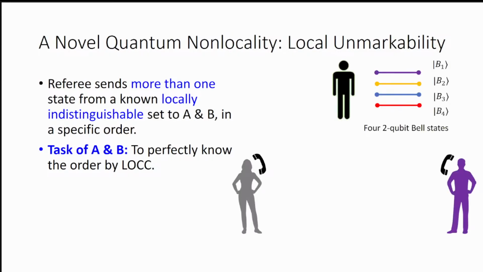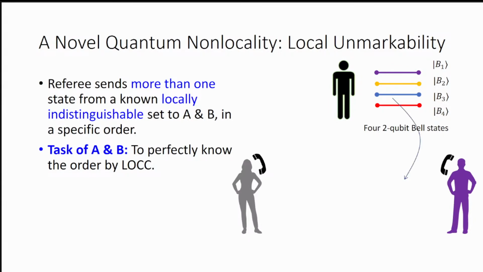So let me introduce the task with some pictures. Let's say that the referee has these 4 Bell states, and when the task starts, the referee will send all 4 Bell states to Alice and Bob, but in some particular order.